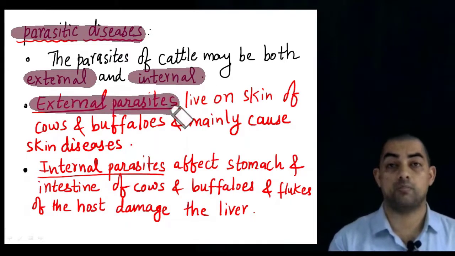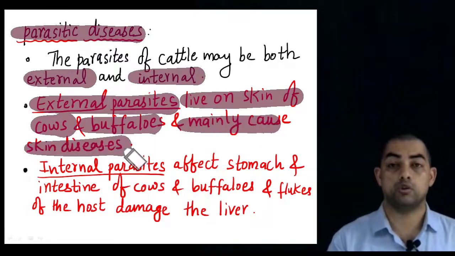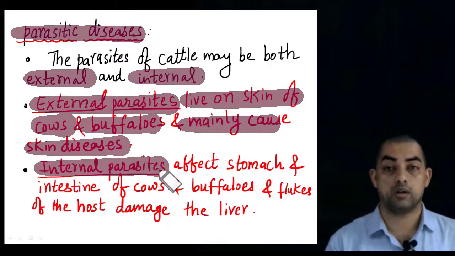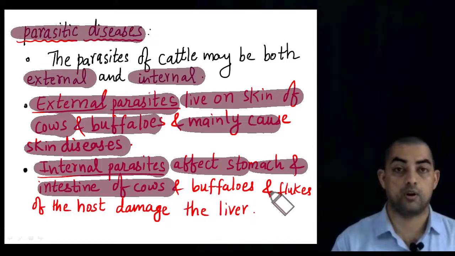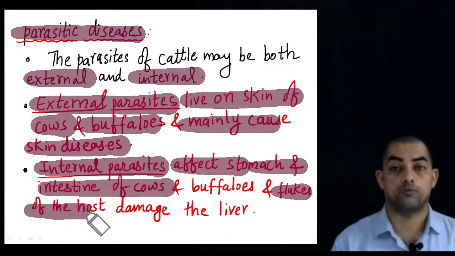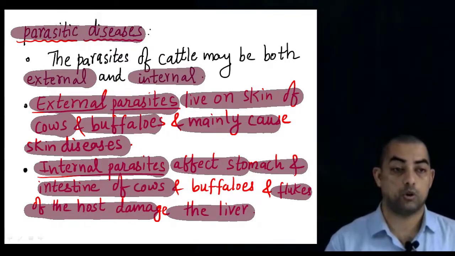External parasites live on the skin of the cow and the buffalo and mainly cause skin diseases. Internal parasites affect the stomach and the intestine of the cows and buffaloes, and flukes of the host damage the liver. So they cause some internal damage also.